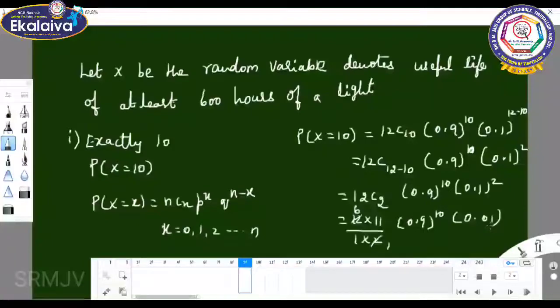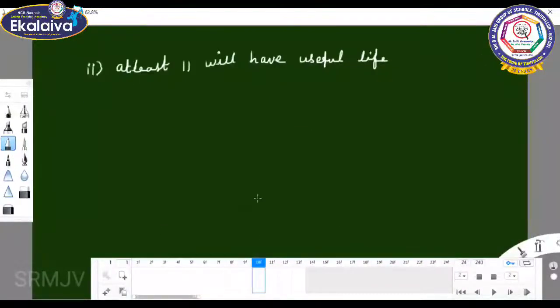So 66 into 0.01 is 0.66, into 0.9 whole power 10. That is the probability that exactly 10 will have a useful life of at least 600 hours.